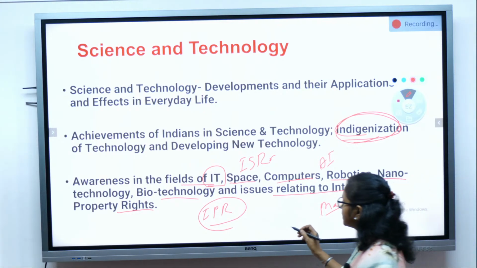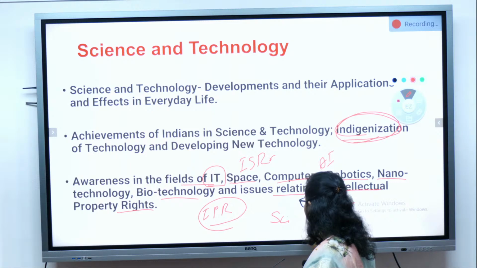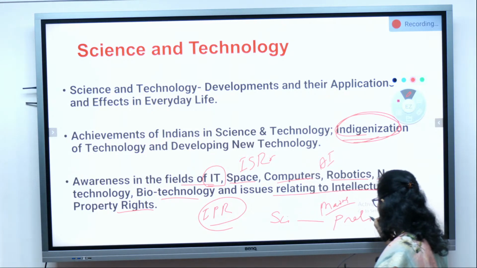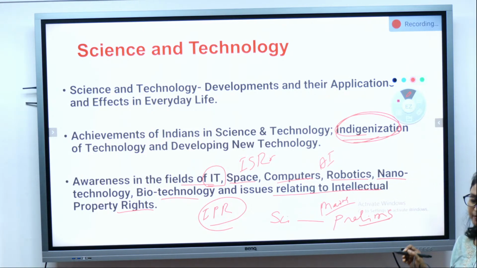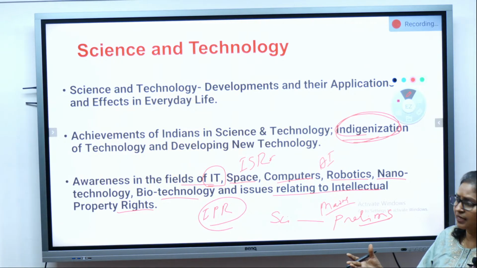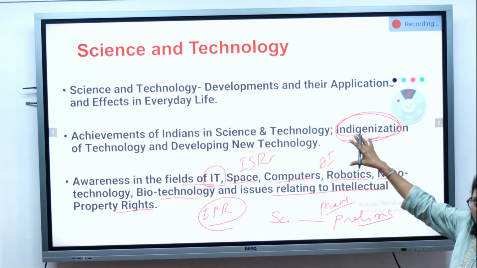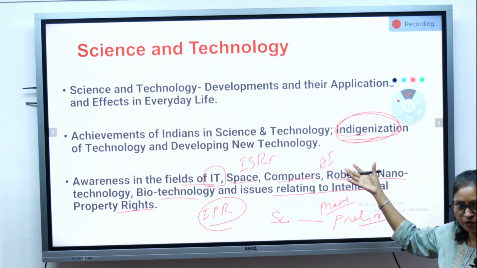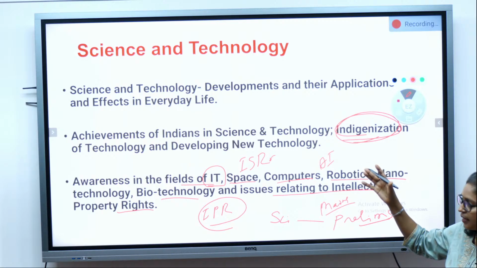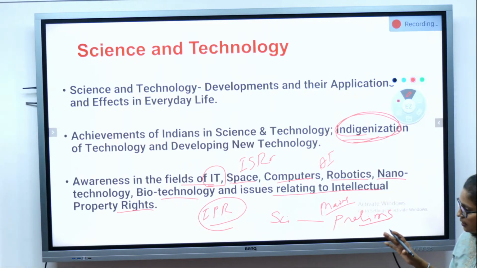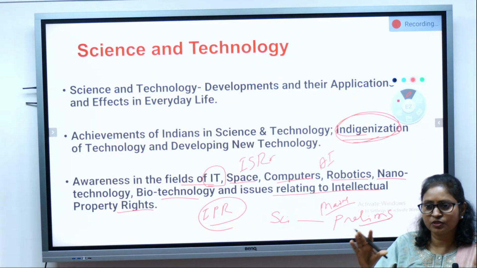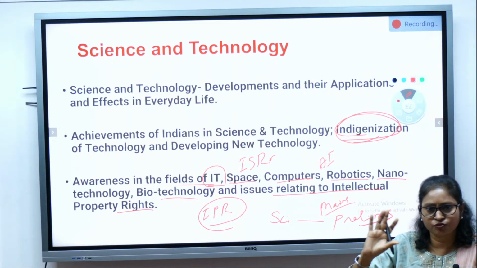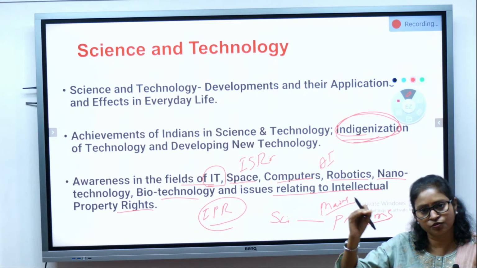Then science is also there in your prelims. So in prelims, what will they be asking? Of course, these are the common things which you have to study both for your prelims as well as for your mains. Apart from that, you should also study physics, chemistry, bio. At least once you should revise what you have done from 6th to 10th.